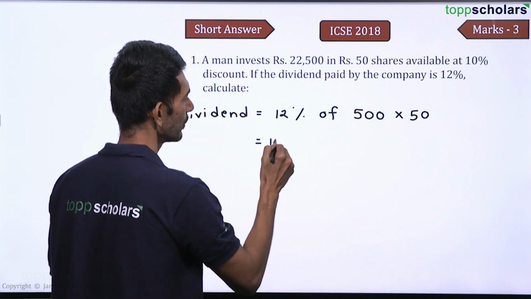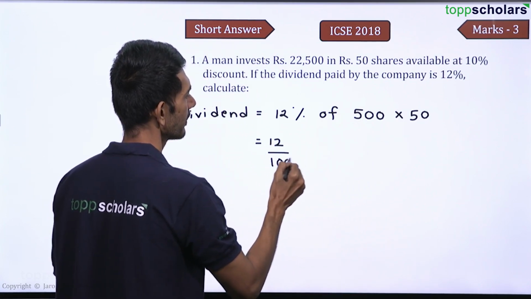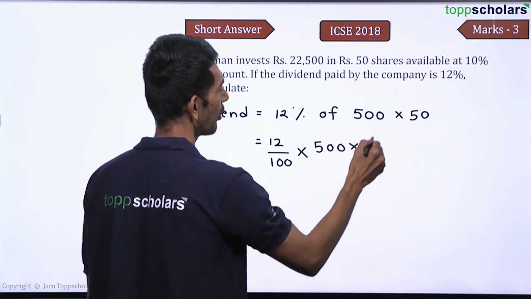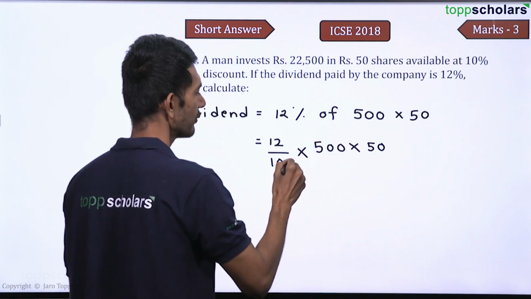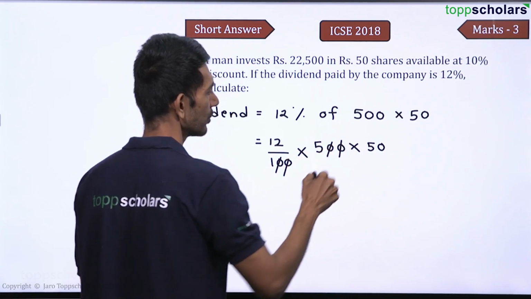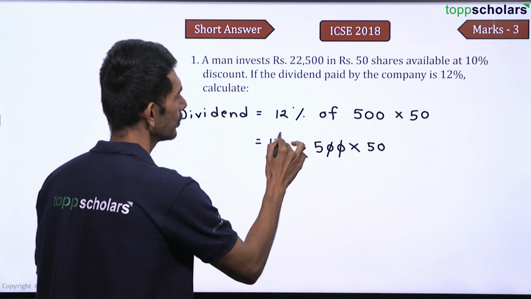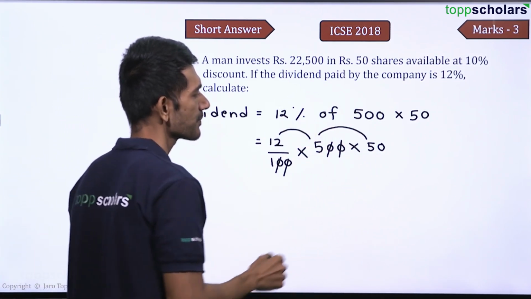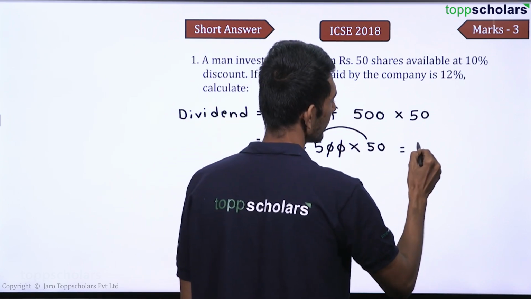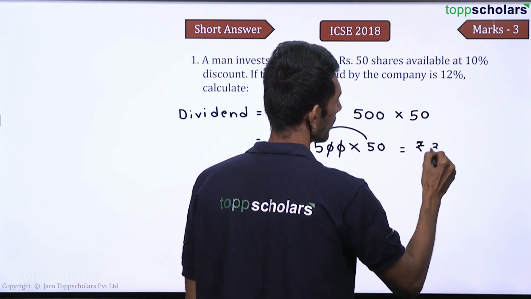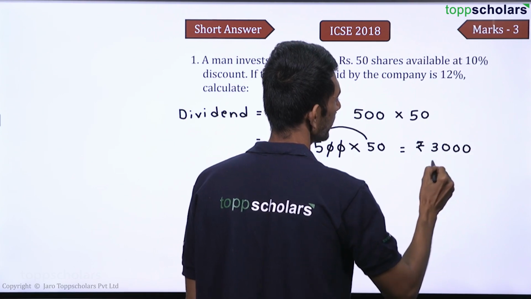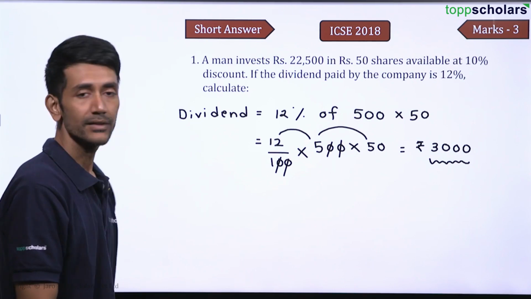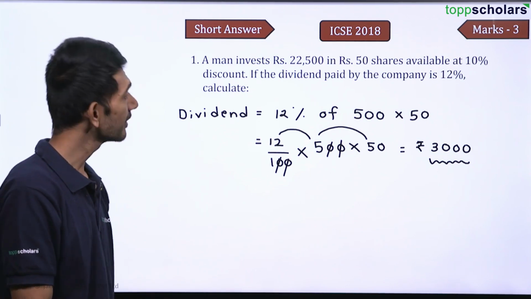So that is equal to 12 by 100 into, he purchased 500 shares and the nominal price was 50, right? So 0, 0, 0, 0 gets cancelled. 12 5s are 60. 60 into 5 is 300. That is equal to rupees 3000.